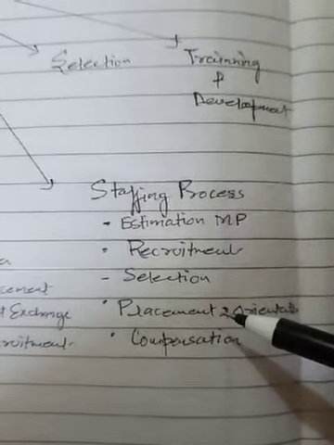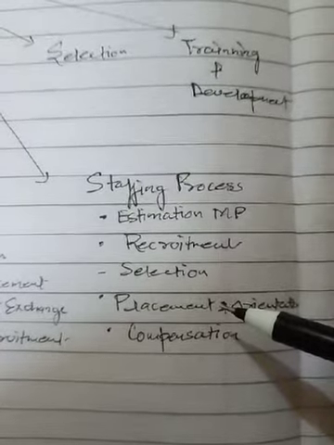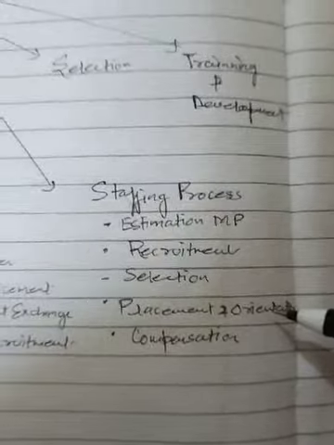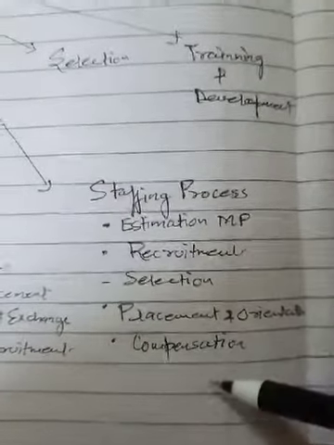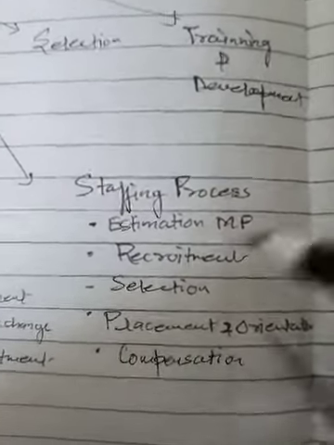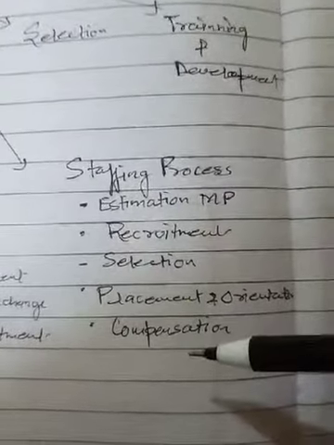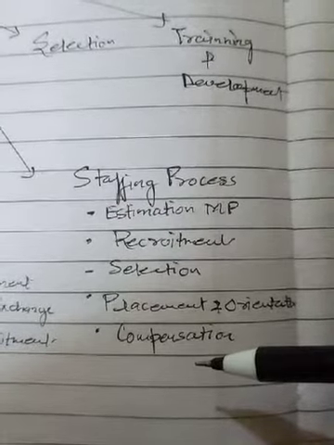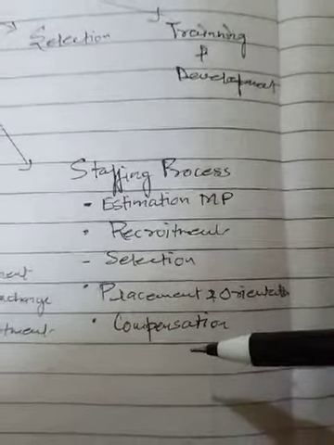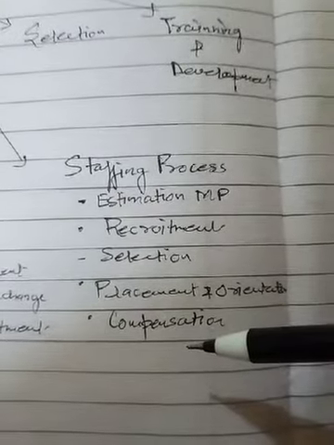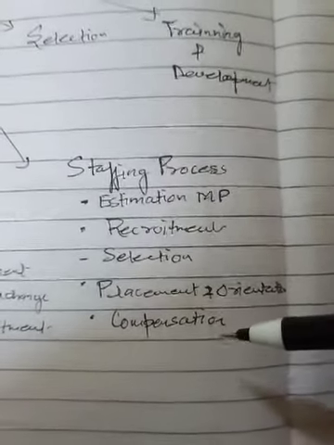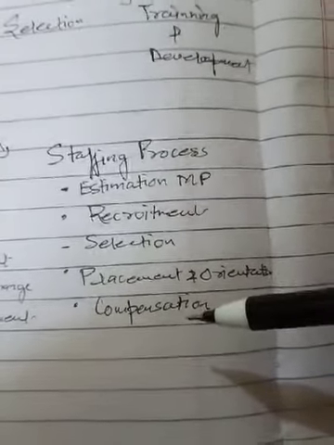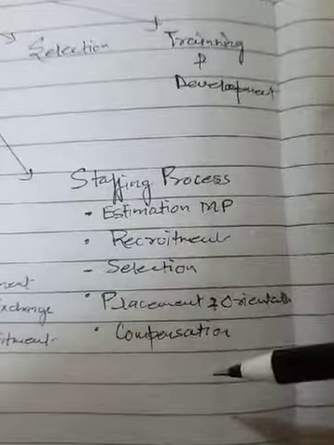The next one is placement and orientation. Placement means the right person on the right job at the right time with the right qualification in the organization. Orientation means welcoming of new workers in the organization according to the vacant position. And the last one is compensation. Compensation means salary and wages. This process also insists that the management provide the salary and wages as per the capability, eligibility, experience, knowledge, and skills of the candidate who is going to be hired in the organization. So compensation is a very important element to satisfy the worker for getting maximum efforts from them. So that is all about the staffing process.